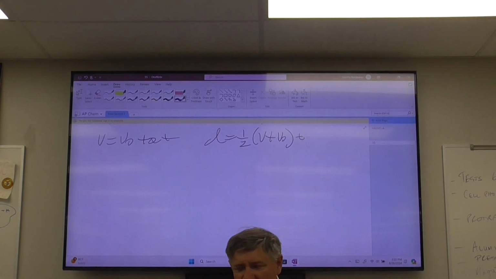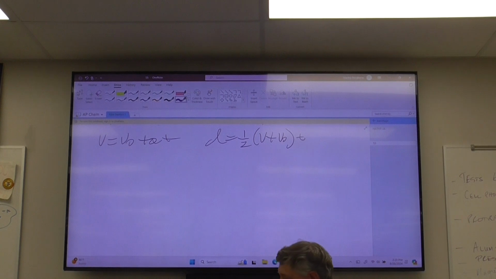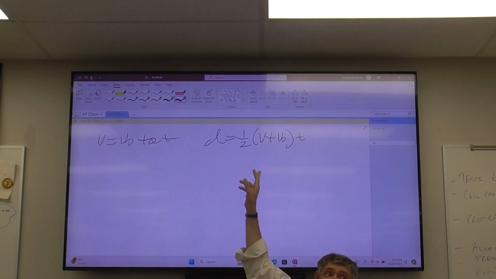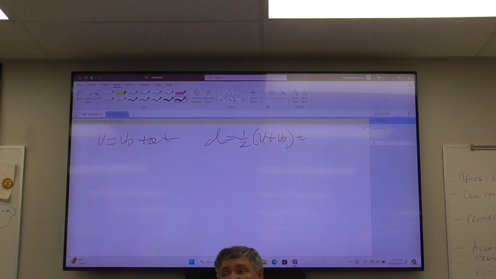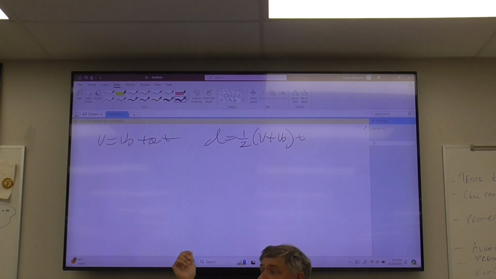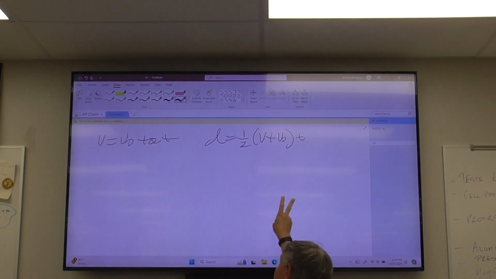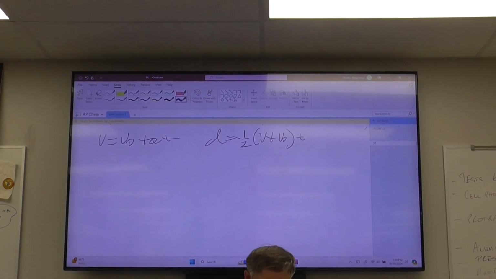So here's the equations that we have so far. We got v equals v naught plus at, distance equals 1/2 (v plus v naught) times time, okay? Remember, this one is not on your equation sheet. So if that's one that you want to have in your quiver of equations, when you get the test on Friday, write that down. v plus v naught over 2 times time, or it's pretty simple to remember. It's just the average velocity times time, whatever works for you. But the reason that I go through this, number one, is it's handy to have. Number two, it's going to form the basis of the next equation.